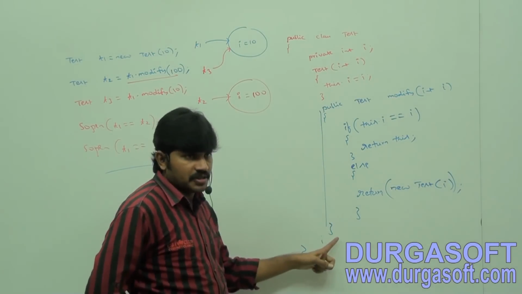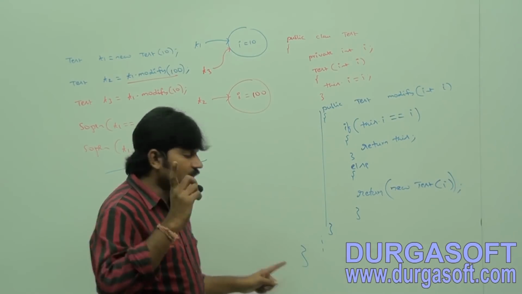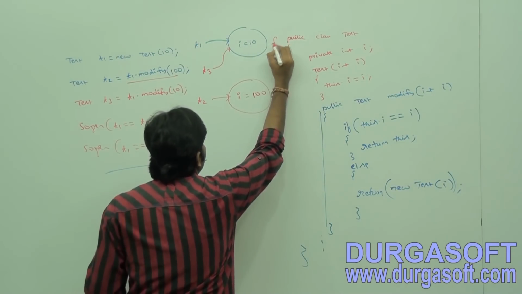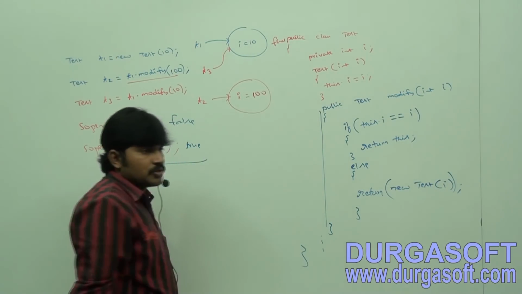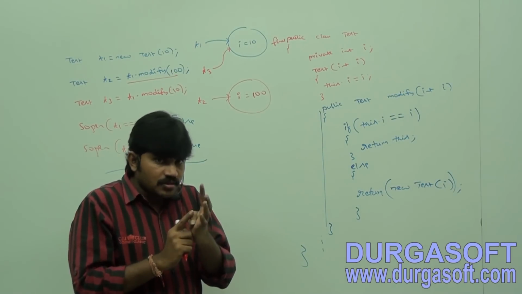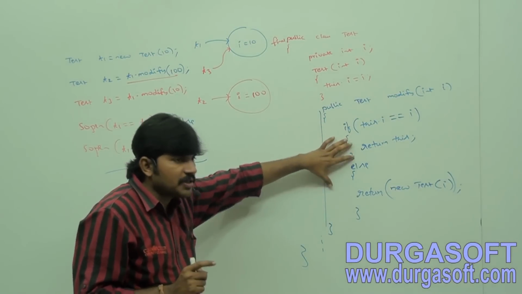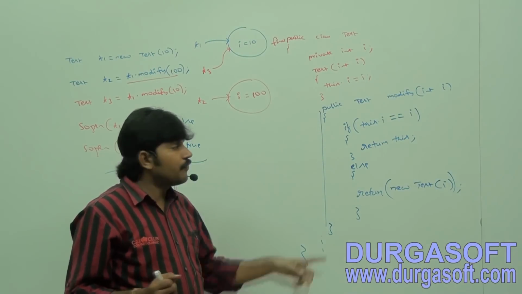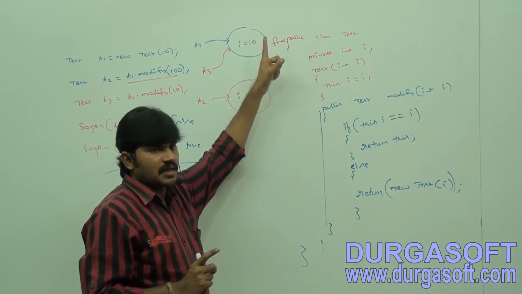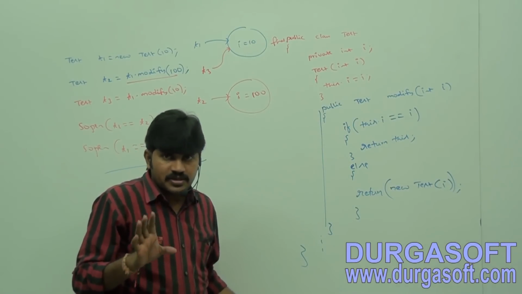Because of this method implementation, no one is allowed to override these methods. That's why compulsorily we have to declare every immutable class final, so that no one is allowed to override or create a child. String class is final, all wrapper classes are final, because of this implementation only we are getting immutability. If someone overrides this, there is a problem. That's why keep this class as final, so that no one is allowed to change our internal implementation. Right? Any explanation required? That's all.